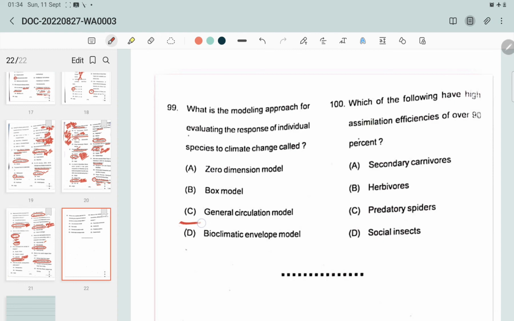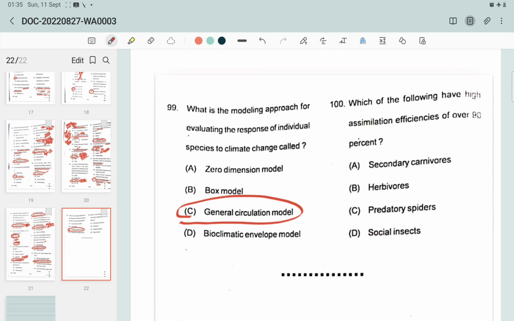And the correct answer would be the bioclimatic envelope model. The general circulation model is a type of climatic model that employs a mathematical model of the general circulation of a planetary atmosphere or ocean. And then, question number 100.